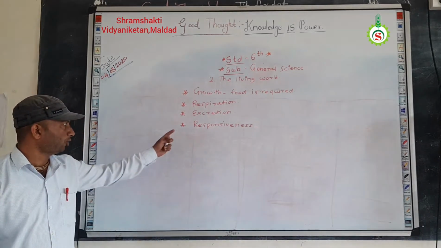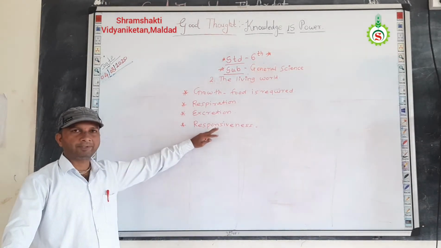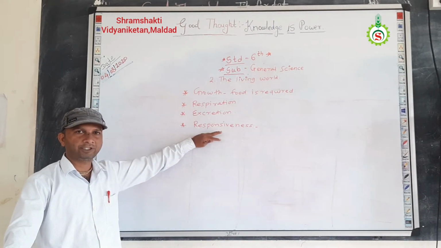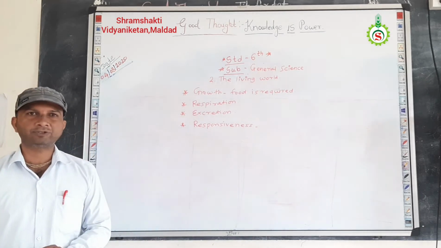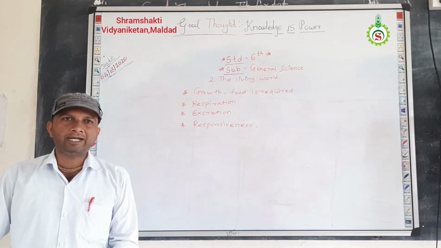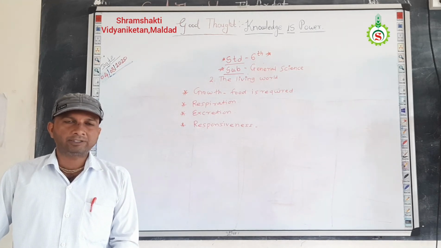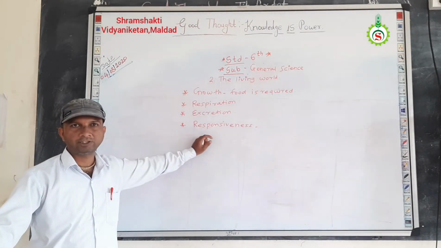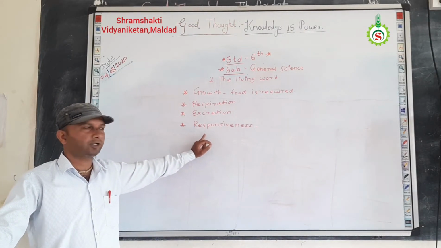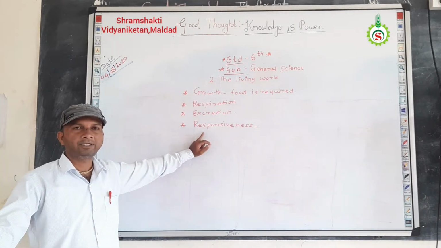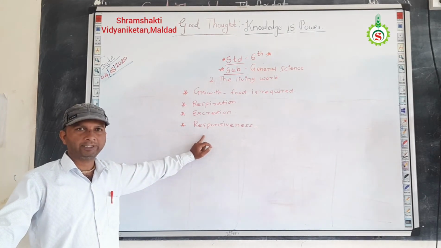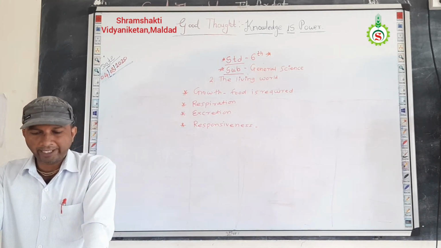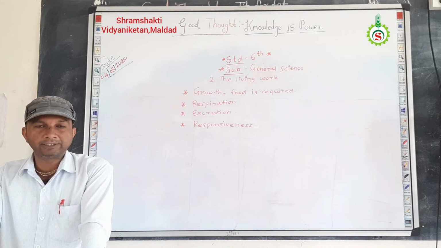Responsiveness means what? Response is one of the characteristics of different living organisms to different stimuli. There are some actions which take place in nature, and all living organisms respond or take some action regarding this stimulus. So this is called responsiveness. Responsiveness is one of the important characteristics of living organisms. In non-living things, responsiveness is not possible. Living things act in various ways when responding to a stimulus.